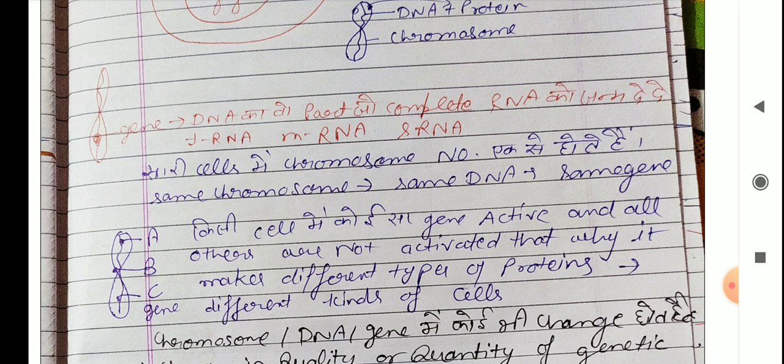In some cells some genes are activated, in another cell some other genes are activated. So in a particular cell, all the genes are not activated.